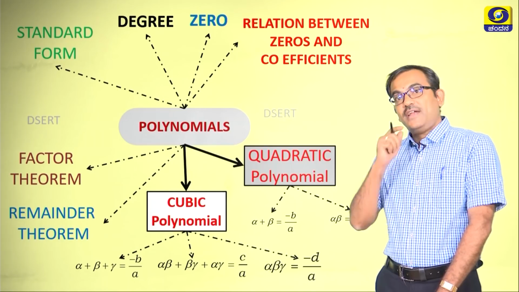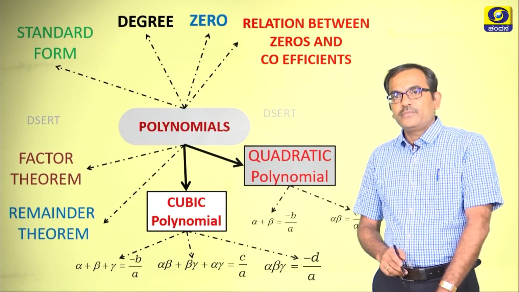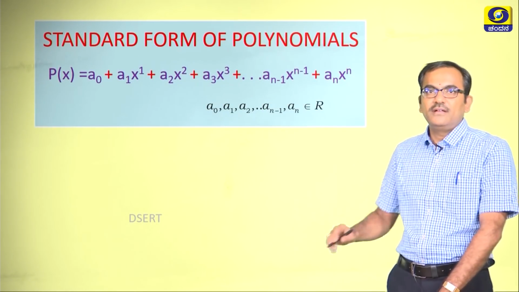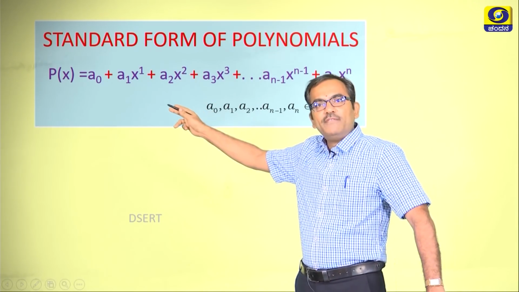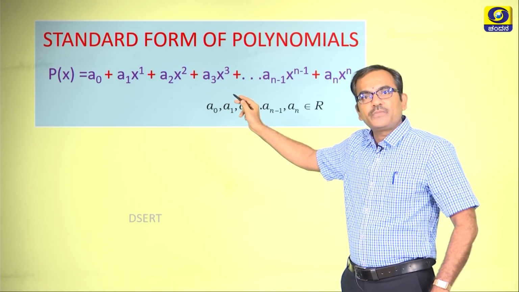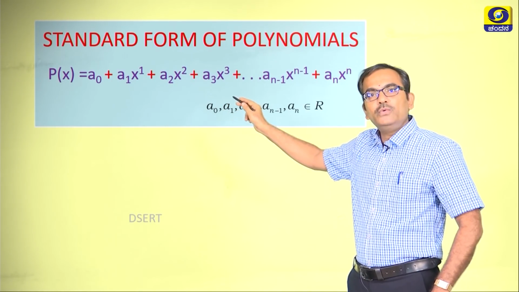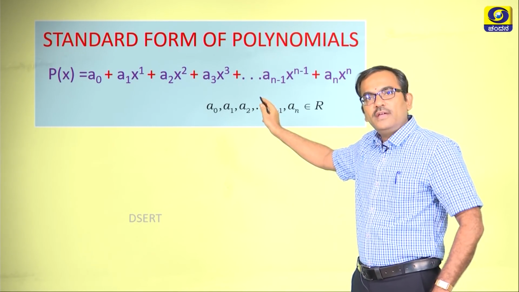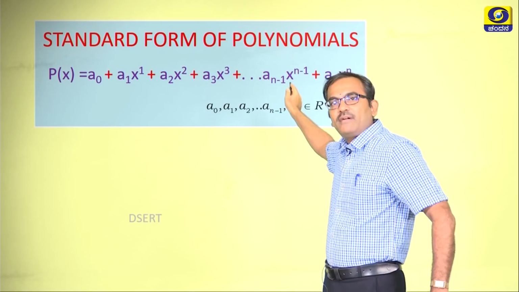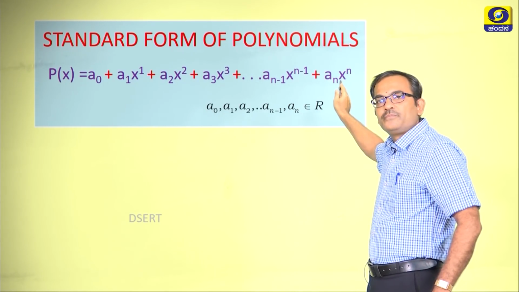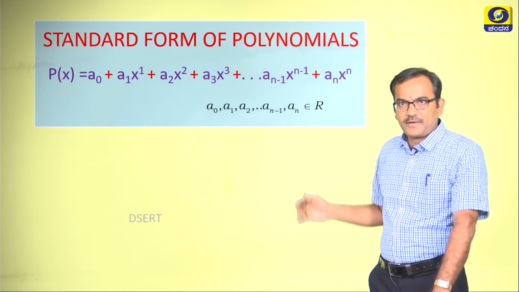Let us start with the standard form, right. Can you recall the general form or standard form of a polynomial? Here it is. Any polynomial p of x can be written as a naught plus a1 x to the power 1, plus a2 x to the power 2, plus a3 x to the power 3, and so on, a n minus 1 x to the power n minus 1 plus a n x to the power n. So, n can be any number for that matter.